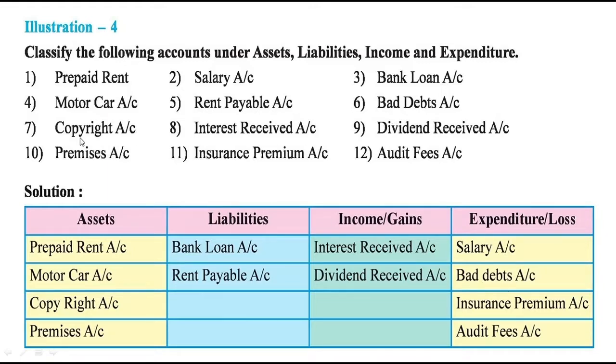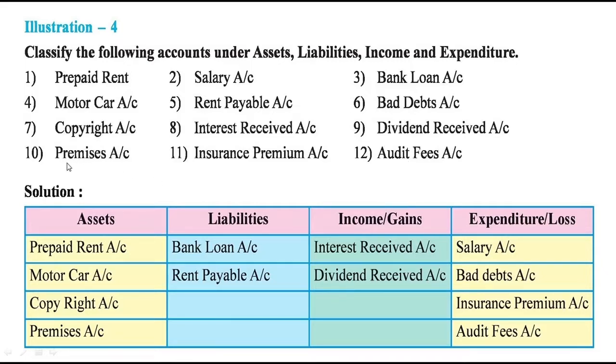Then copyright. In the last lecture I have explained the meaning of the copyright. It is an asset. So here it is recorded. Then interest received account. Now this interest is received by the business, so it is the income for the business. Something which is received is the income, so it is recorded under the heading incomes and gains. Same thing for the dividend received by the business; it will be recorded under the heading incomes and gains.